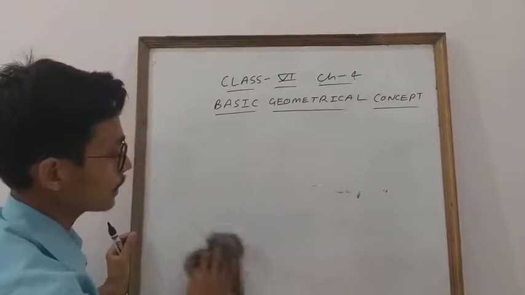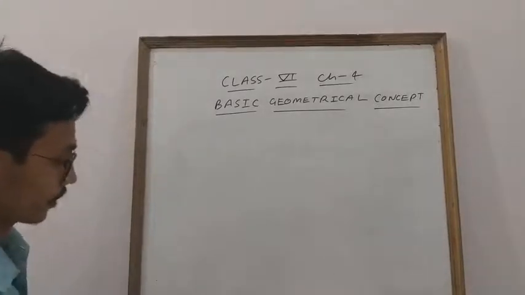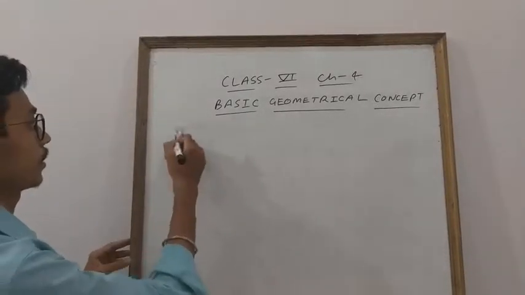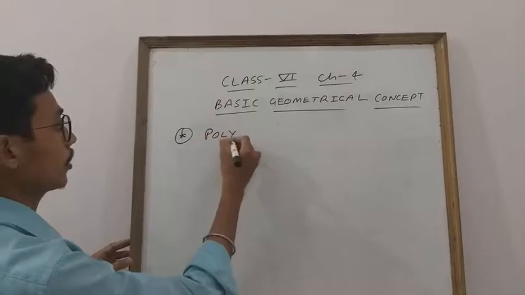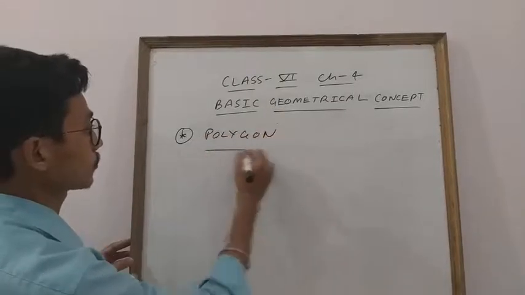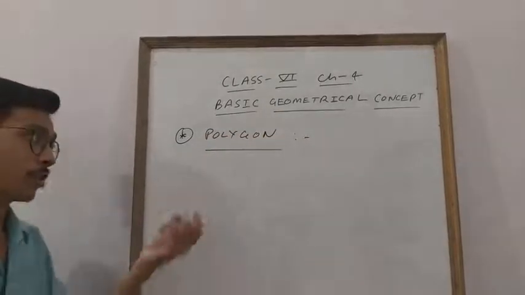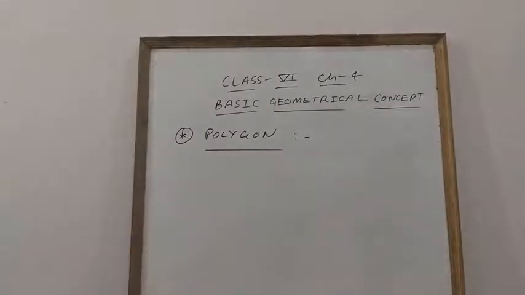And now the next thing is the polygon. Clear, everyone? Achha, what is the meaning of polygon? Now you know that poly means what, student? What is the actual meaning of poly? Poly means many.